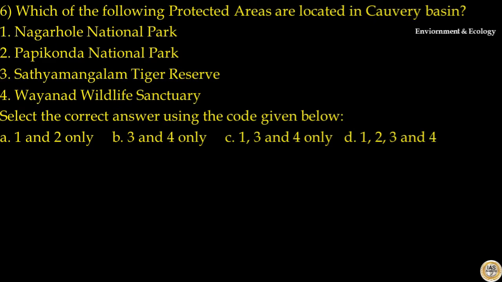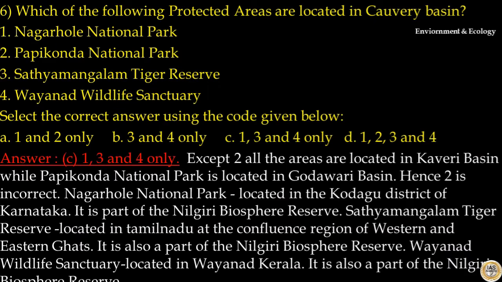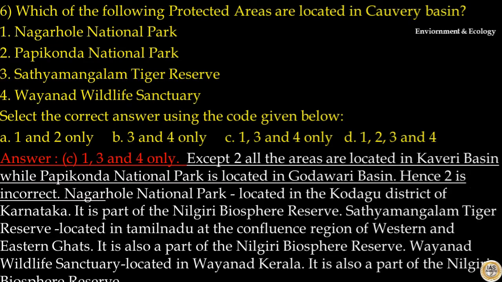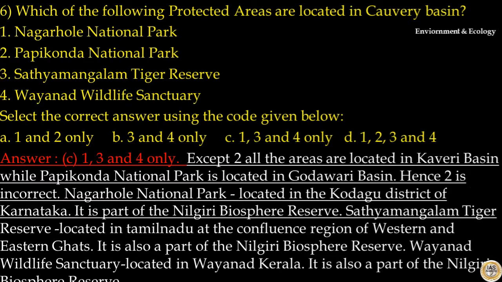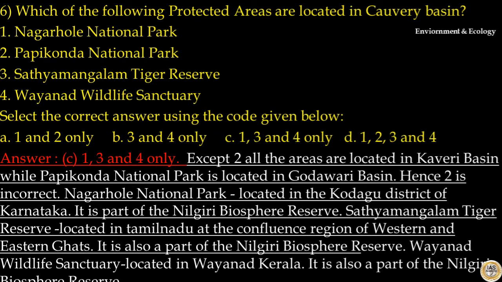Select the correct answer using the codes given below. Here, answer to this question is option C. 1, 3 and 4 are correct. That is, Nagarhole National Park, Satyamangalam Tiger Reserve, Wayanad Wildlife Sanctuary are located in Kaveri Basin. Except 2, all the areas are located in Kaveri Basin, while Papikonda National Park is located in Godavari Basin in Andhra Pradesh. Hence, option 2 is incorrect.